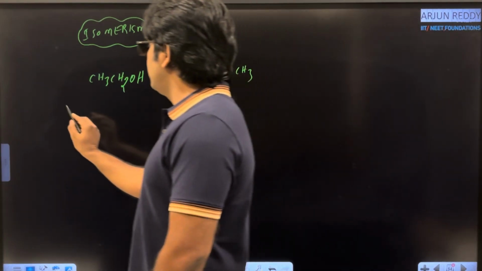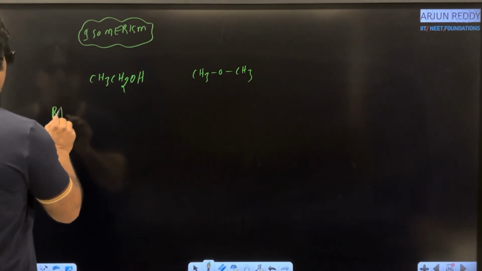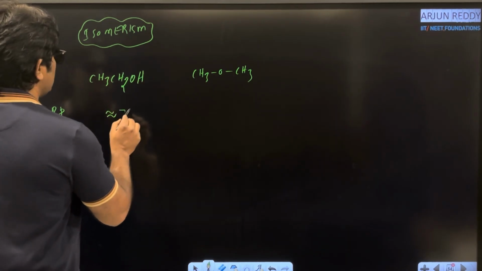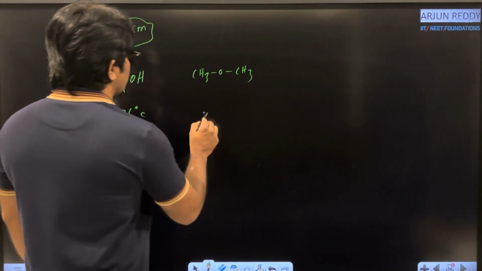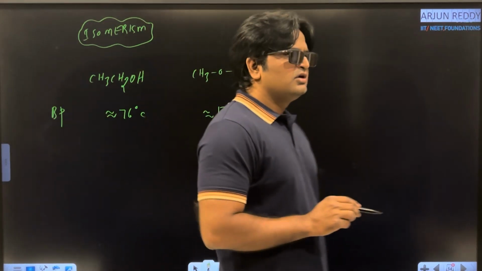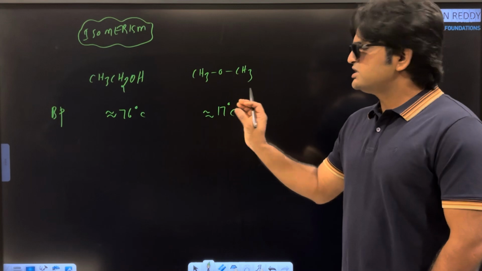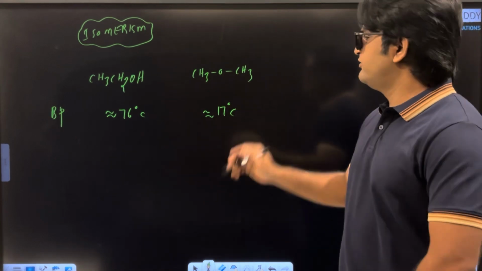I am going to compare the boiling points of this alcohol and ether. Boiling point here is around 76 degrees centigrade, and here around 17 degrees centigrade.